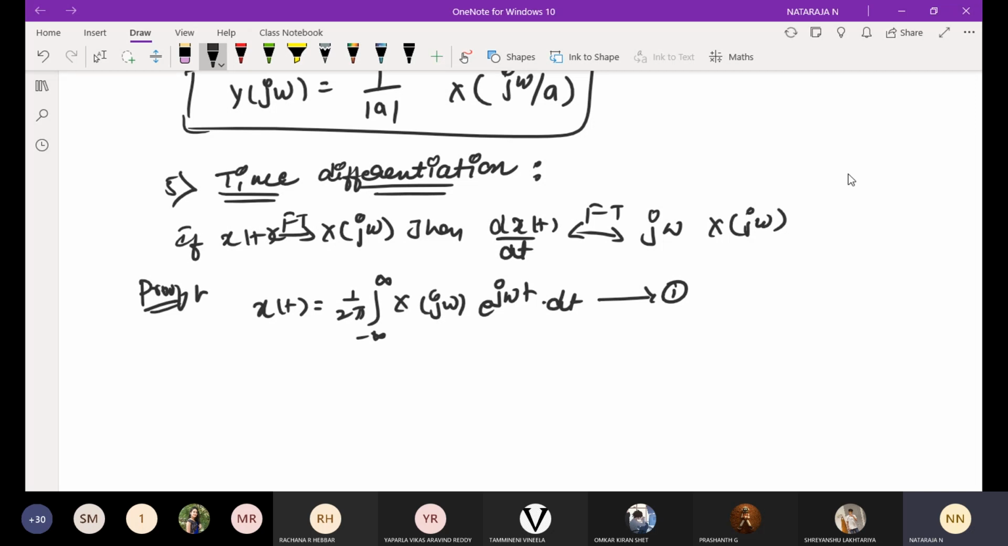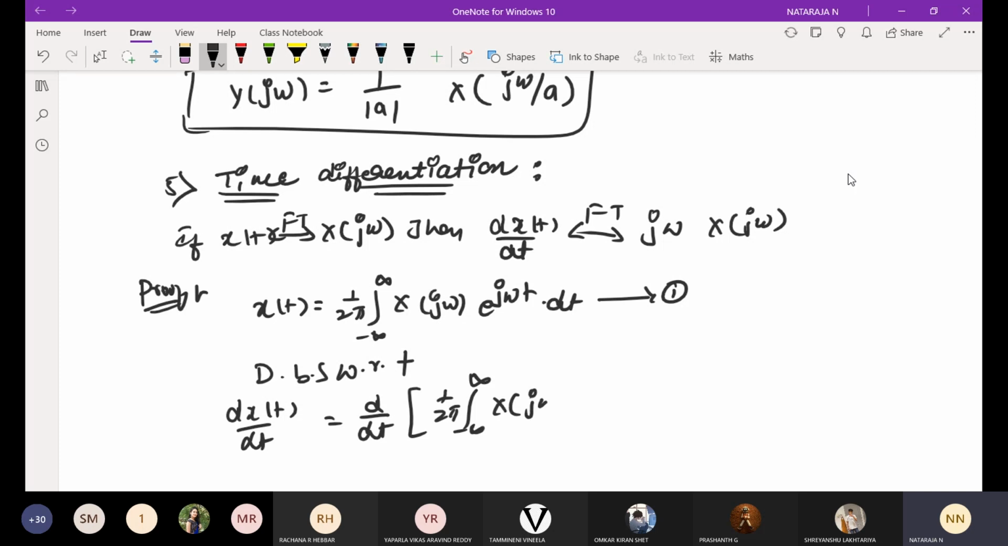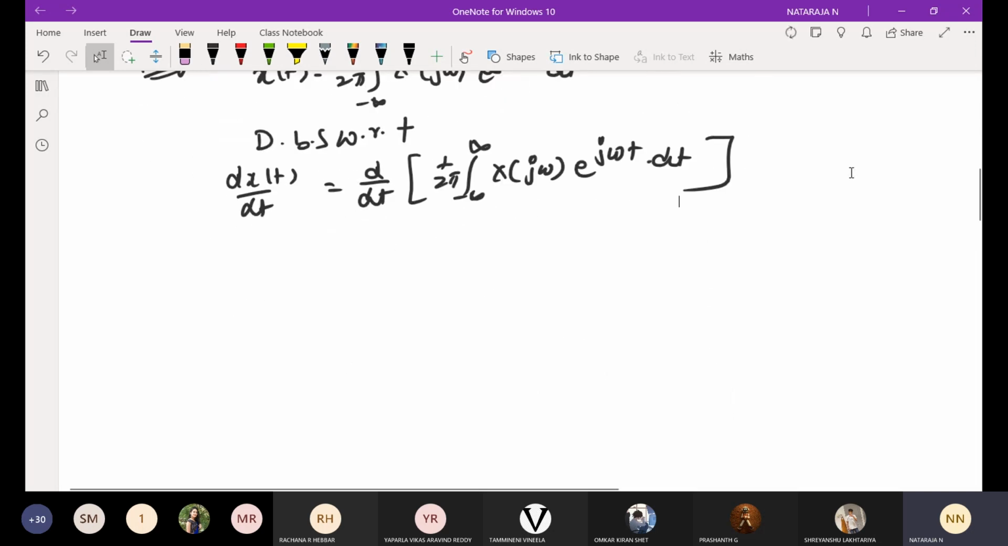Now what will you do? Differentiate both sides with respect to t, so that dx of t by dt is equal to d by dt of 1 over 2 pi integral from minus infinity to infinity X of j omega e power j omega t d omega. Okay, now I am going to change the order of the differentiation and integration.